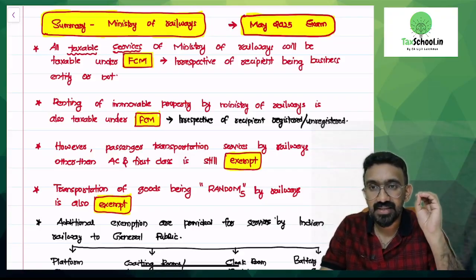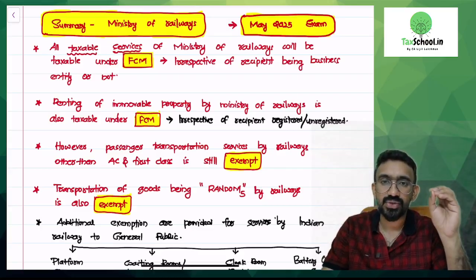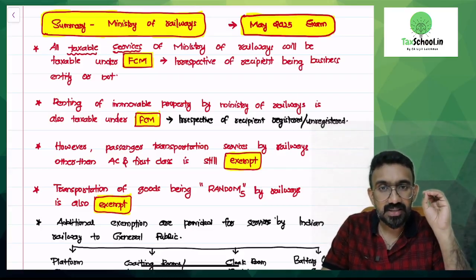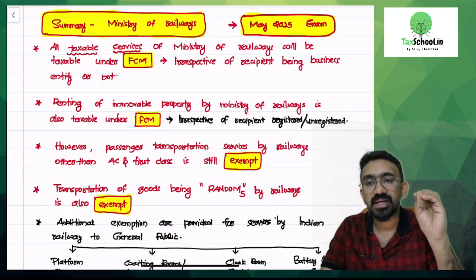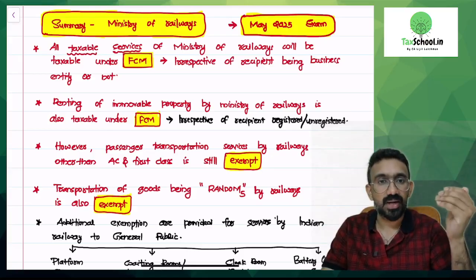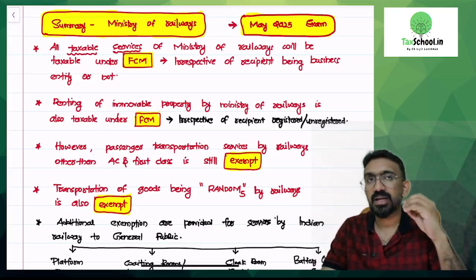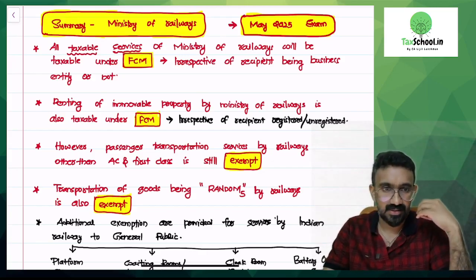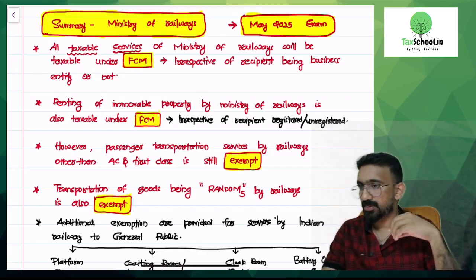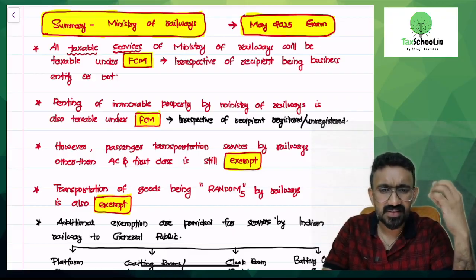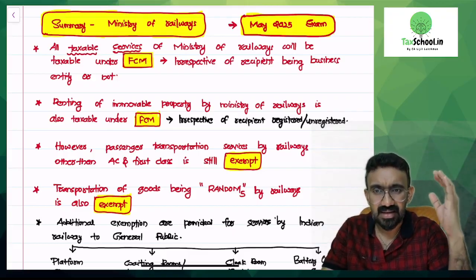Wherever Indian Railway services are taxable, all taxable services of Ministry of Railways will be taxed under FCM, irrespective of the recipient being a business entity or not. So all the services are now under FCM. You keep it in your understanding. Think about all the services by Indian Railway, like advertisement services, renting of immobile property, services in terms of some transportation. All of these services are going to be taxed under FCM.